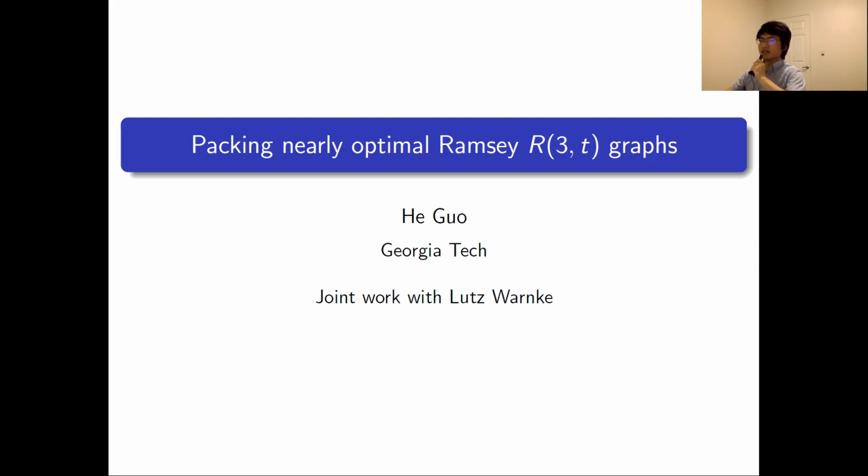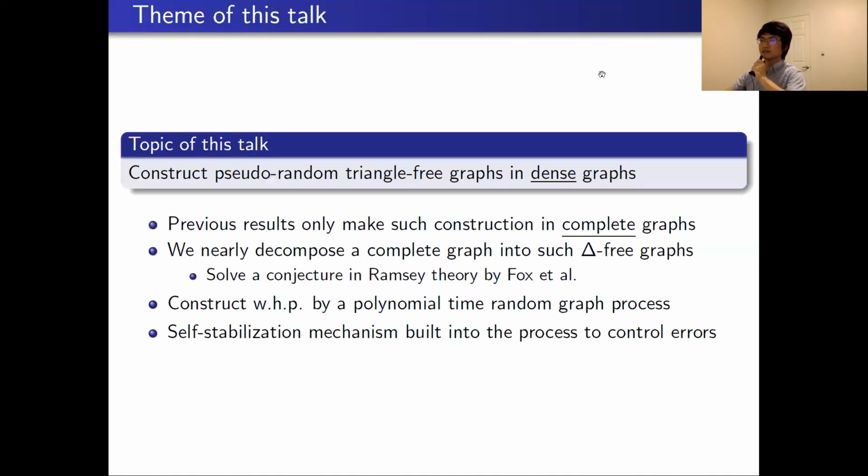Today, my topic lies in the intersection of random graph processes and Ramsey theory. It is based on joint work with my advisor, Lutz Warnke. The main topic of this talk is to introduce a way to construct triangle-free graphs with pseudo-random property in dense graphs. Here are some highlights of our result.